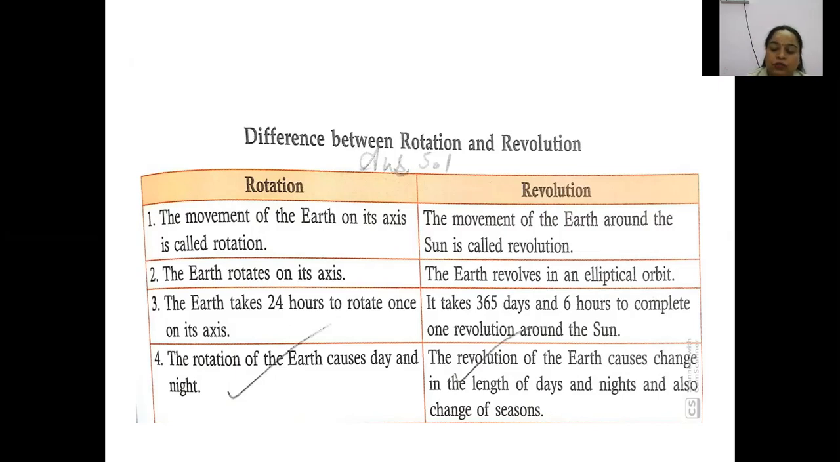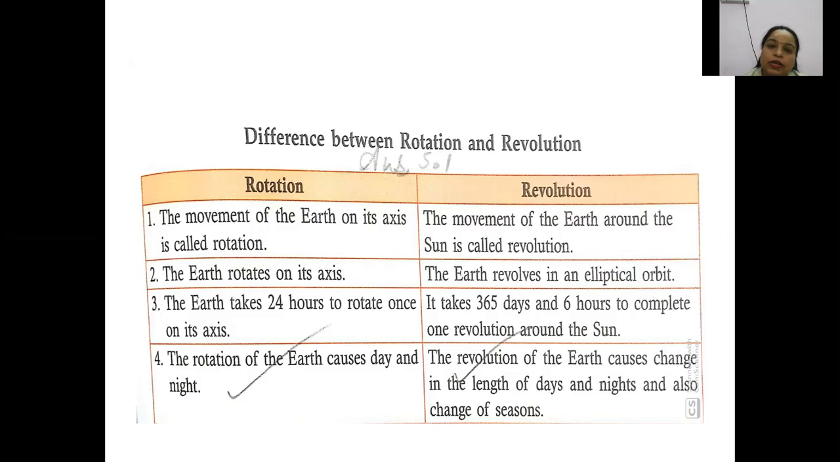Okay, this fourth year is known as leap year. The next is the revolution of the earth causes changes in the length of the days and nights, and also the changes in the season. We have already studied about this. Because of the revolution of the earth, there are changes in the length of days and nights. Means there are winters and summers.